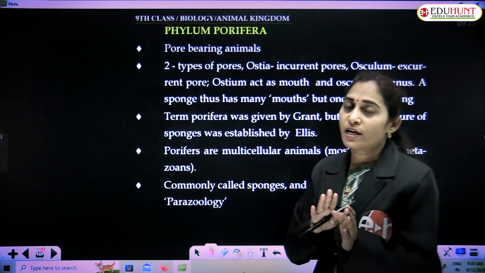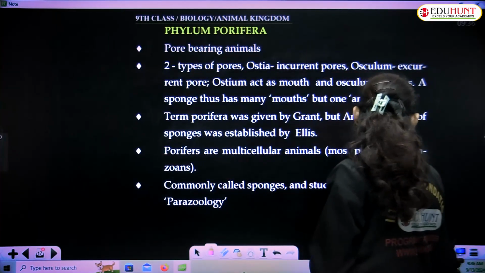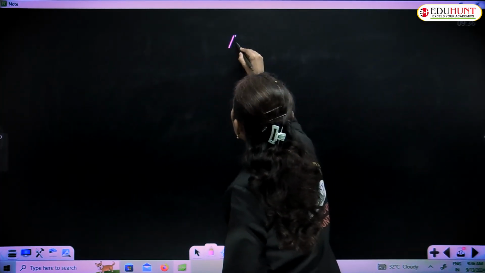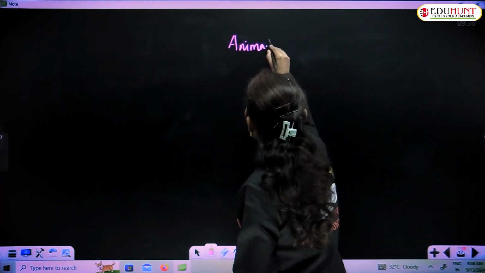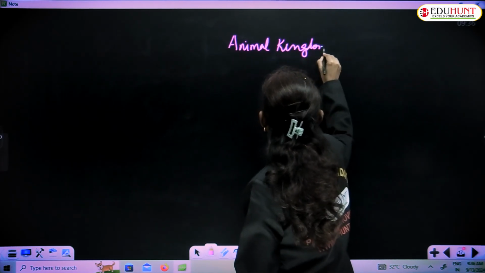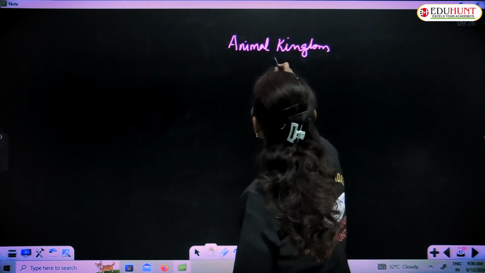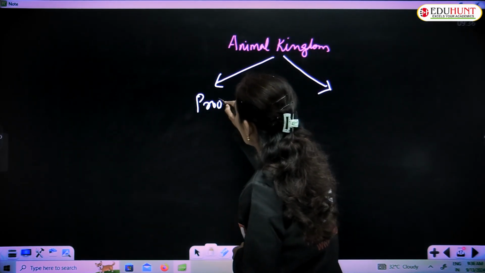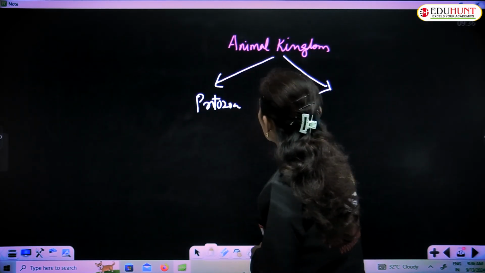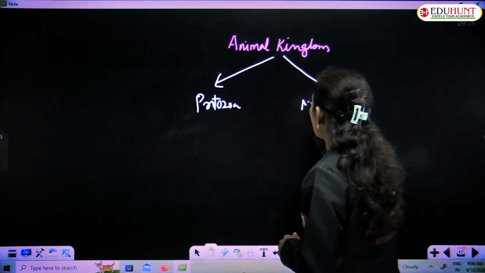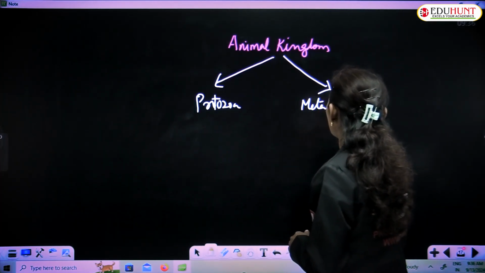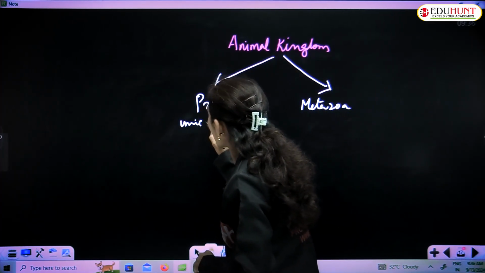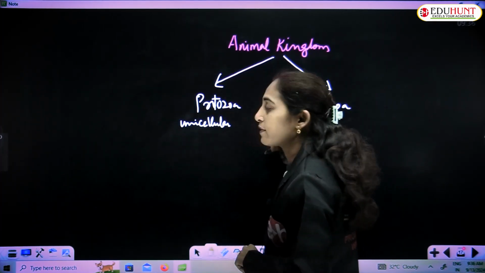Multicellular organisms, the animal kingdom is classified into protozoa, then metazoa. Protozoans are unicellular organisms.